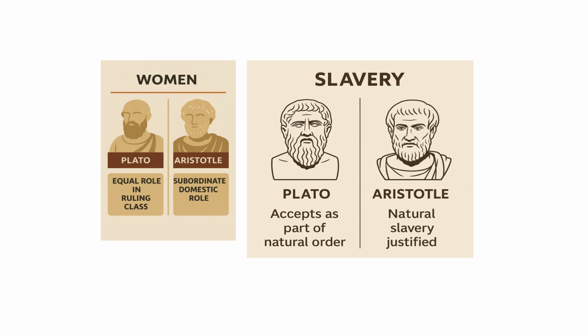And then, of course, slavery. Both of these philosophers justify slavery. So then the question arises: where is the difference? The difference is that Plato accepts slavery as a natural order of society. He believes that the economy of Greece is dependent on the slave economy, and the idea of slavery at that time was so common that he thought it was not so important to discuss it in his political philosophy. It was something that was intrinsically known and accepted.